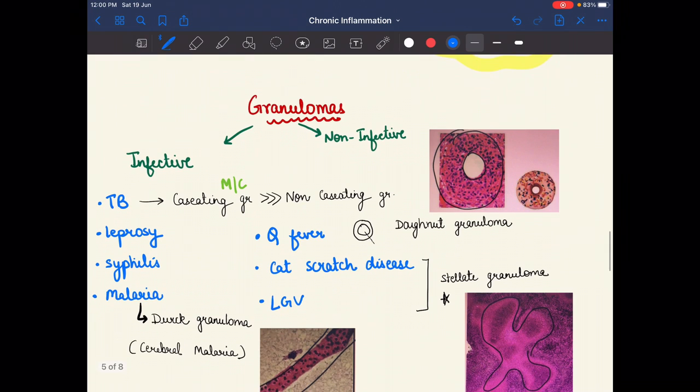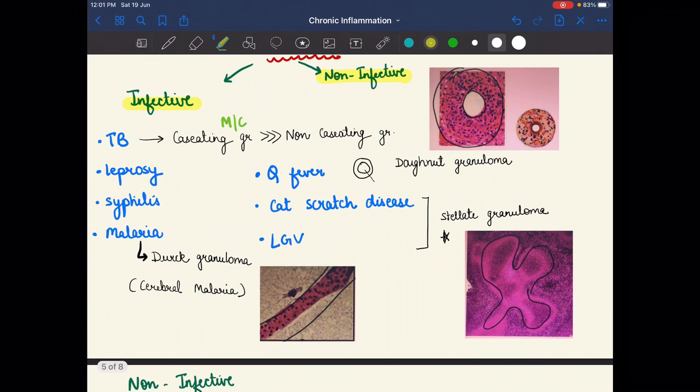After that we read about the types of granulomas. As I told about the structure of the granuloma, now we learn about the types of granulomas. So basically there are 2 types: the infective and non-infective types of granulomas. Let's first study the infective granuloma. In infective granuloma we have TB, which shows the caseating granuloma in the center, and it is the most common. It shows both caseating and non-caseating, but the most common is the caseating granuloma seen in TB.